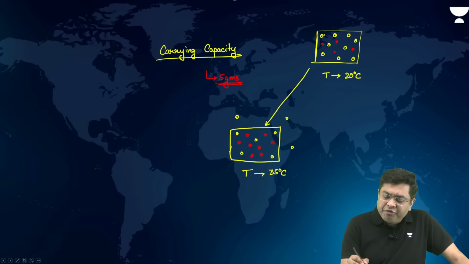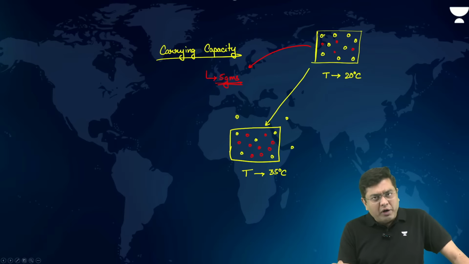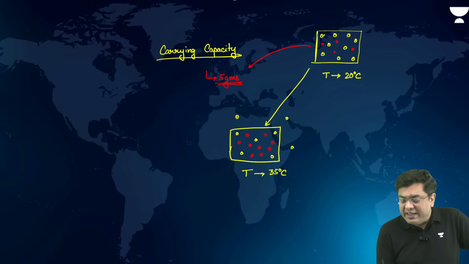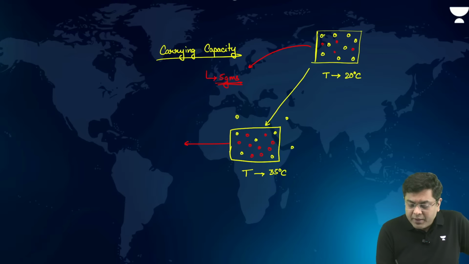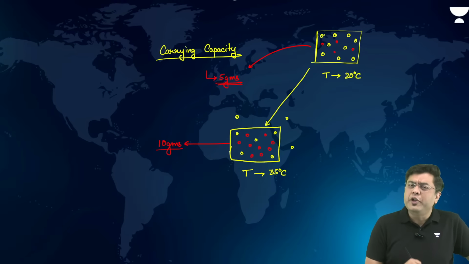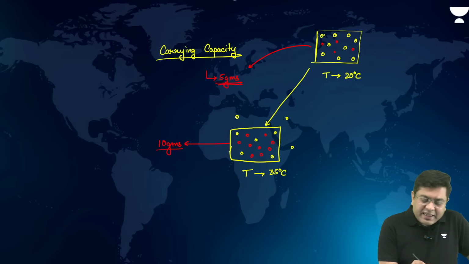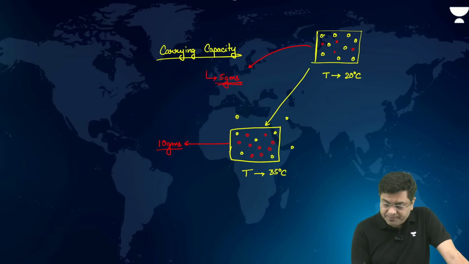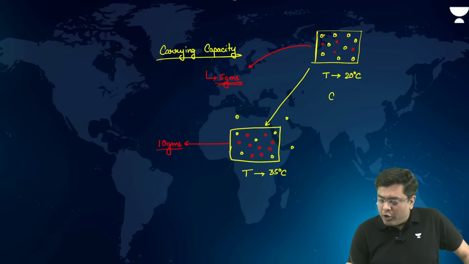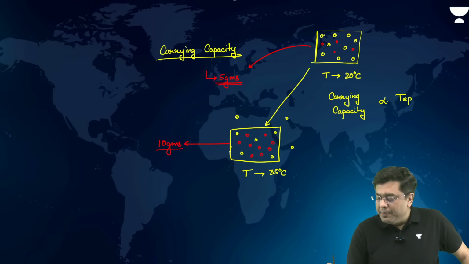So here, if earlier, let's suppose 5 grams of water vapor were available, or the air could carry that 5 grams, now the air will be able to carry how much? Maybe 10 grams, right? So what do we observe? That carrying capacity of air, and this is important even for the portion of humidity, that carrying capacity of air is directly proportional to the temperature, and keep this in mind.